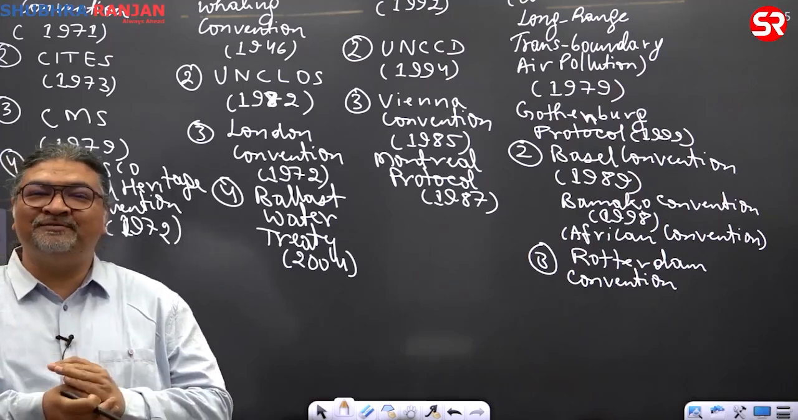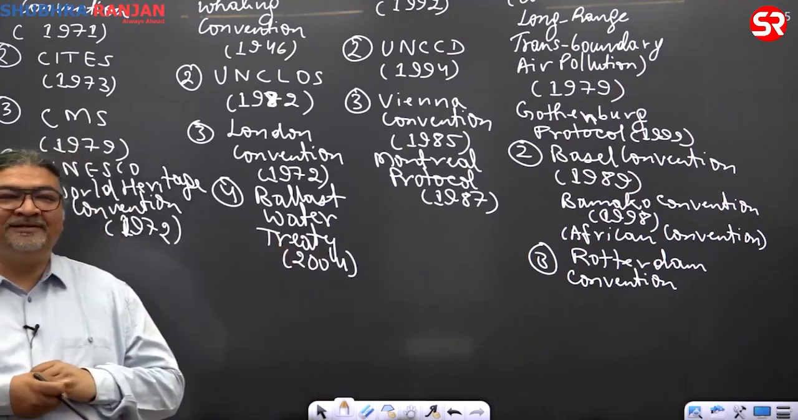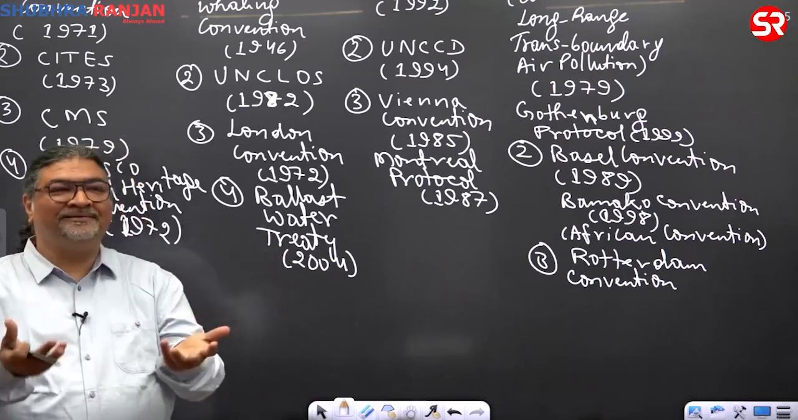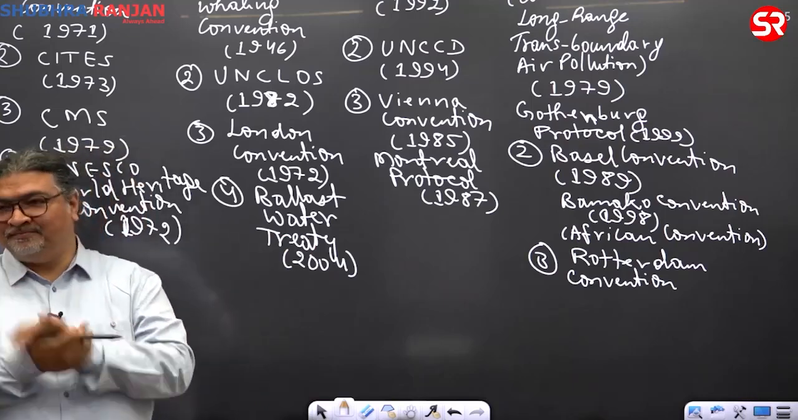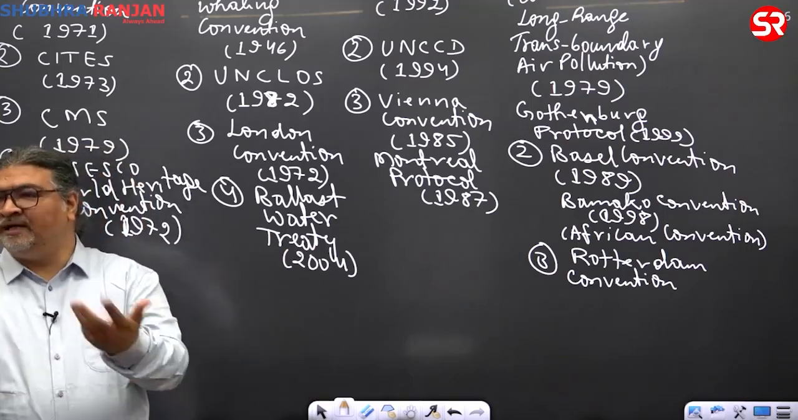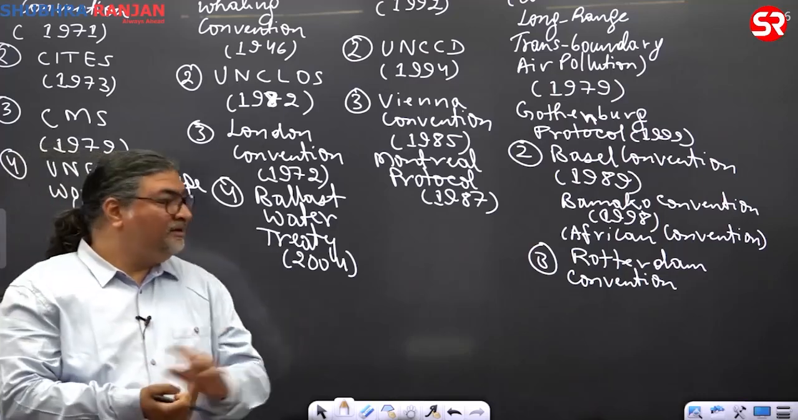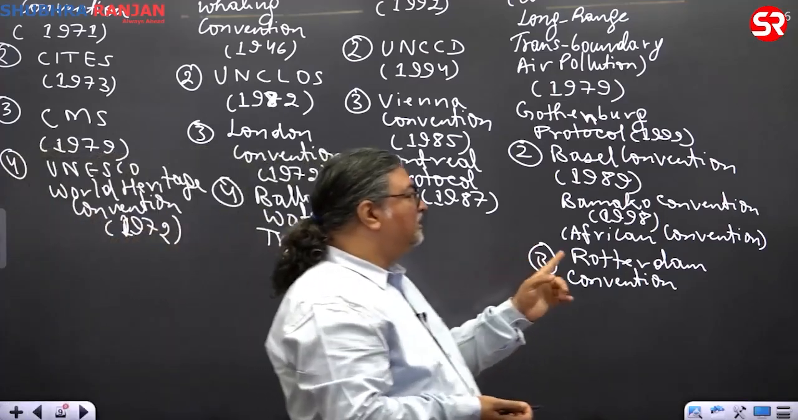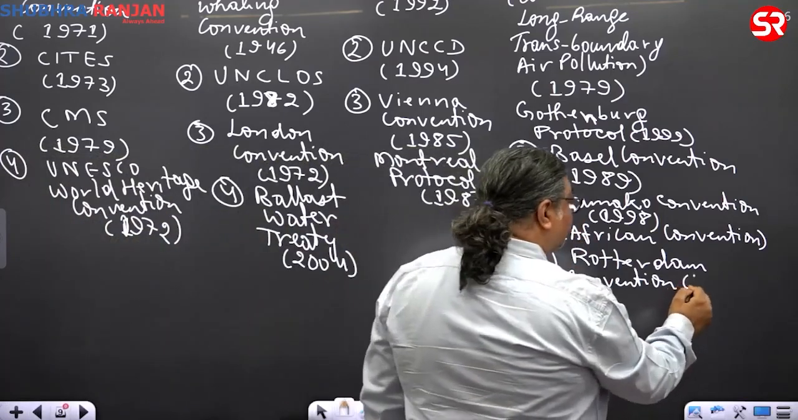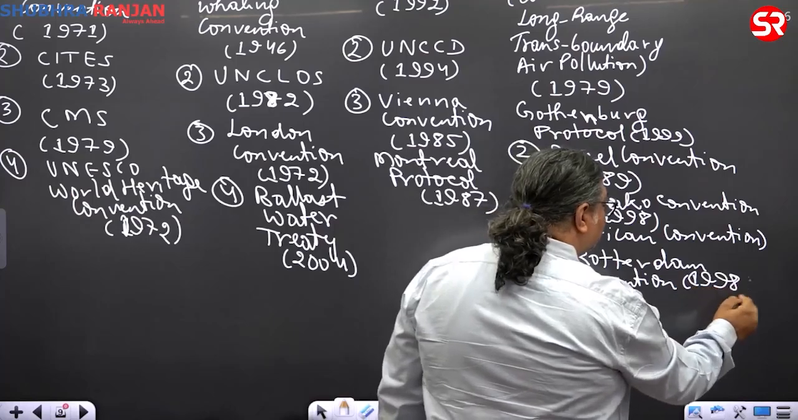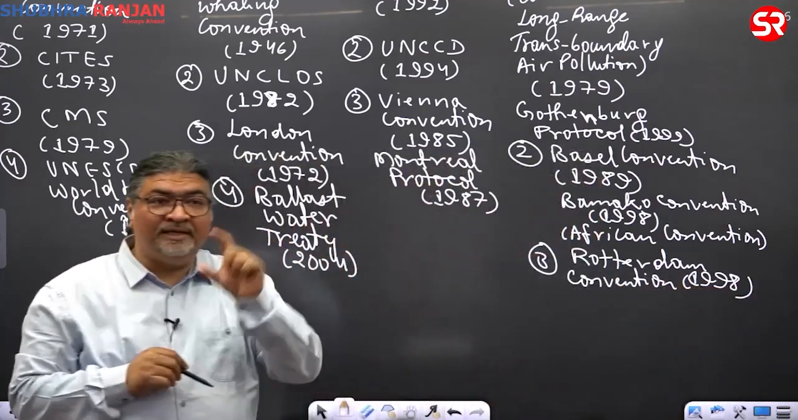Now, why are these names given to the conventions? Because the first time they agreed was at that particular place. When the meeting takes place, they agree. So that's what they give the name. Now, what is the Rotterdam Convention? It is 1998, the same time when Bamako was there. This is what we call a gray area.